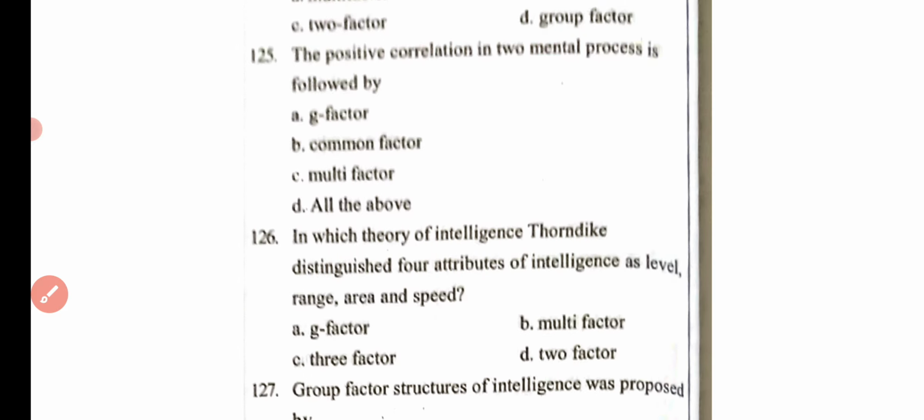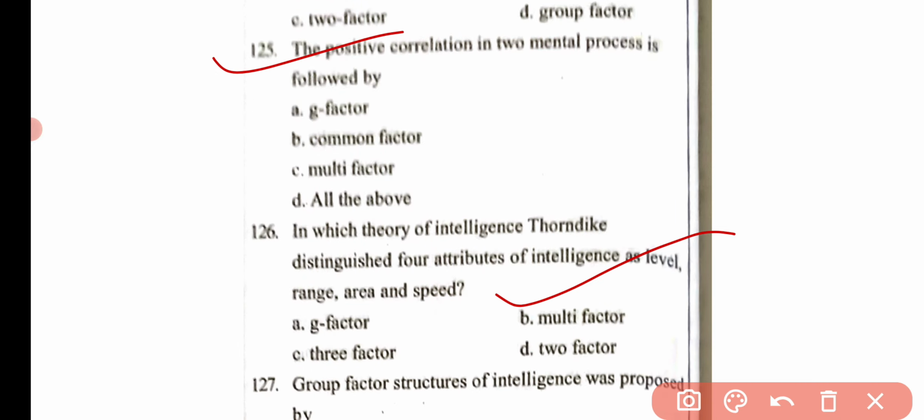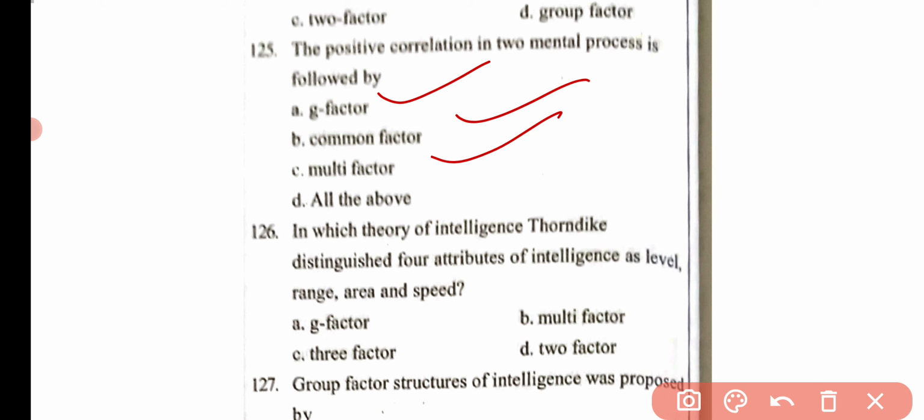Then the next question is, the positive correlation in two mental processes is followed by G-factor, common factor, multi-factor, and all the above. Here the correct answer is option B, that is common factor.